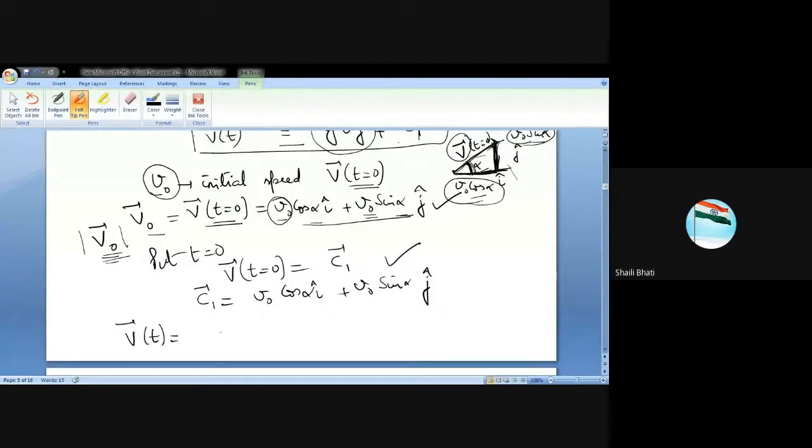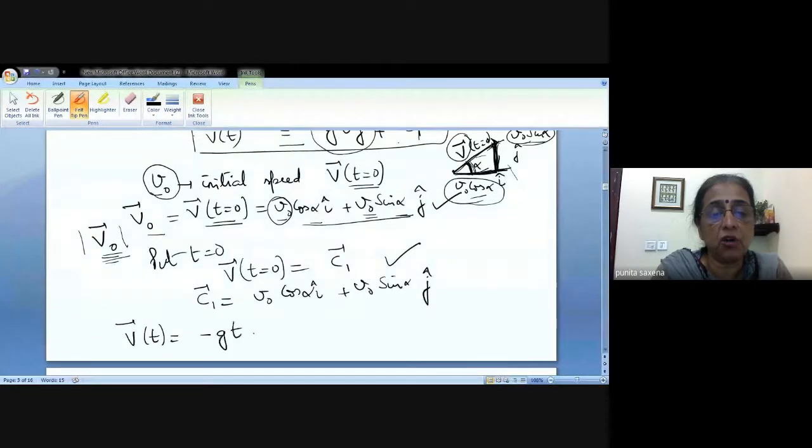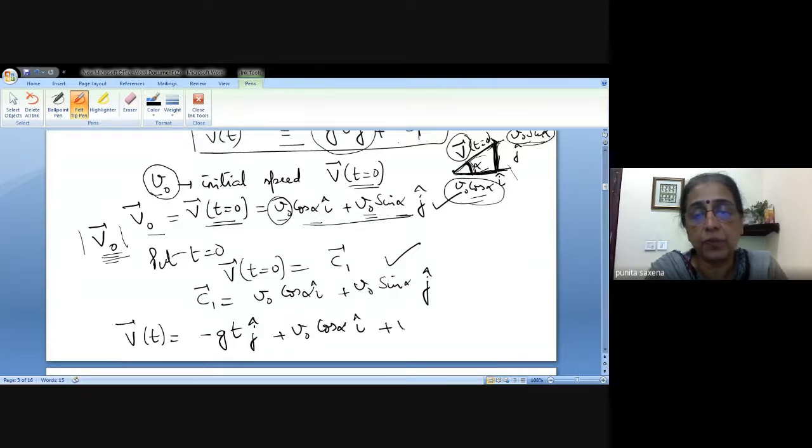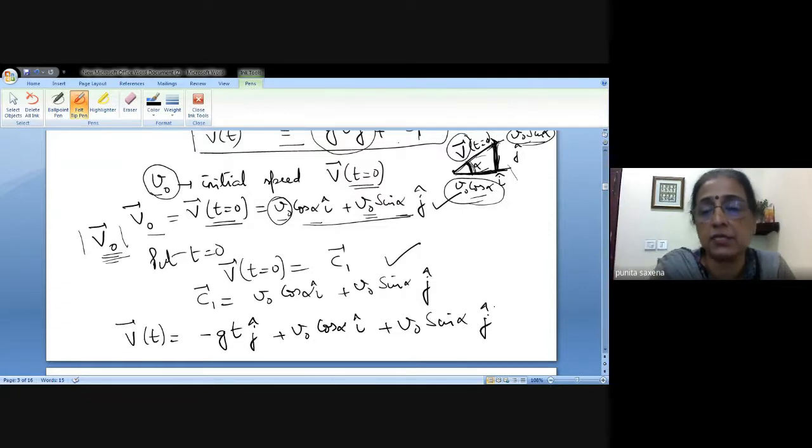Yes, ma'am. So basically your velocity vector is nothing but minus gt j plus V naught cos alpha i plus V naught sin alpha j, because that is what your C1 is.